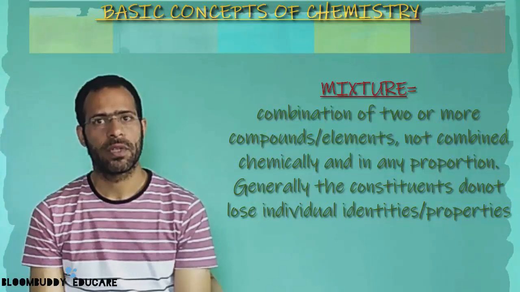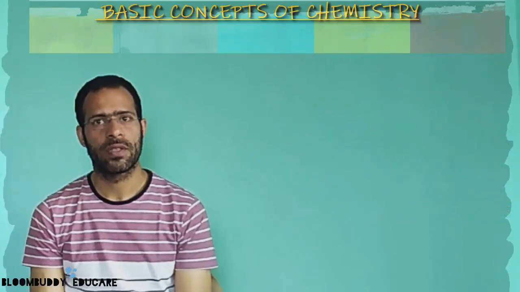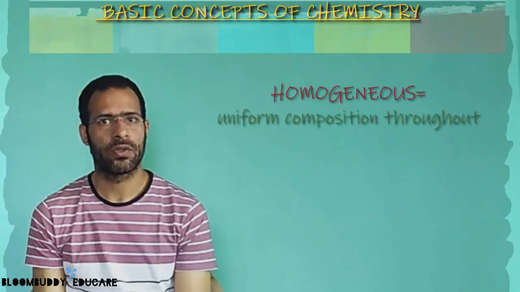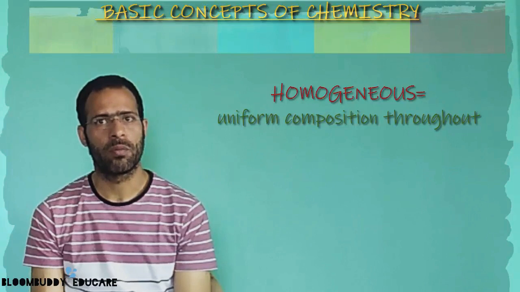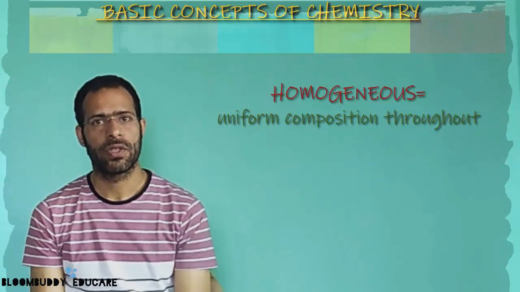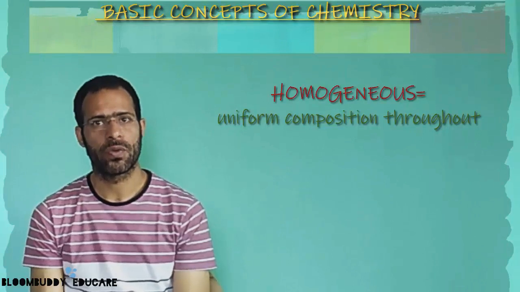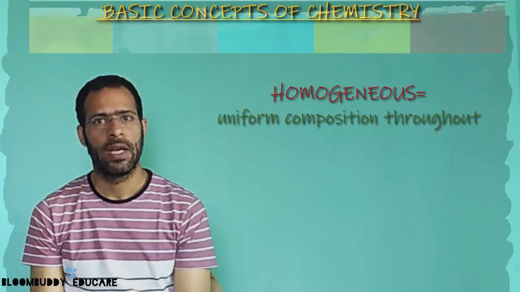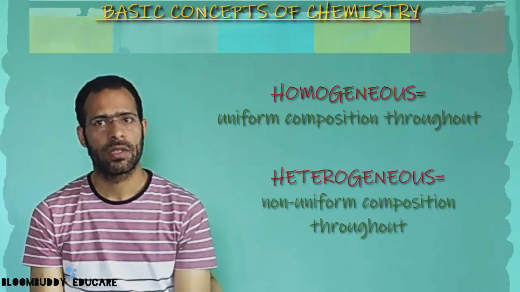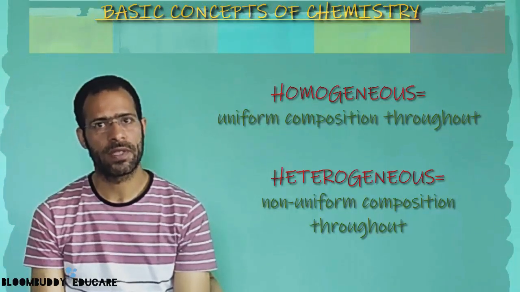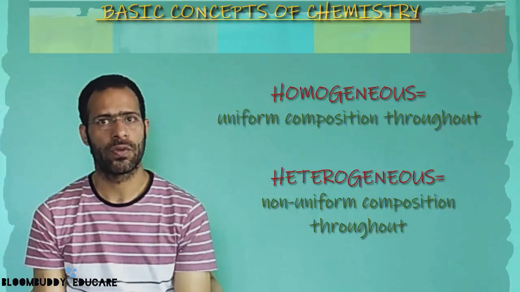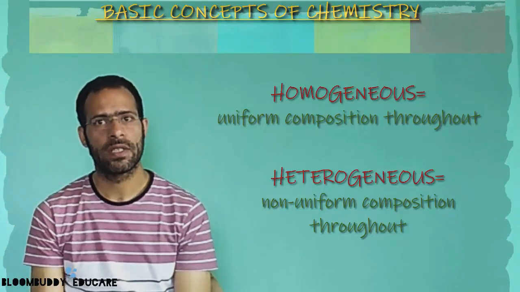Mixtures are divided into two types: the homogeneous mixture and the heterogeneous mixture. The homogeneous mixture has a uniform composition throughout, and there are normally no visible boundaries of separation between the different constituents. Similarly, the heterogeneous mixture does not have the same composition throughout and has visible boundaries of separation between various constituents. So this concludes today's lecture.